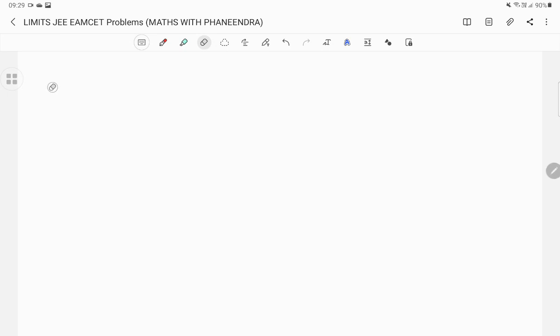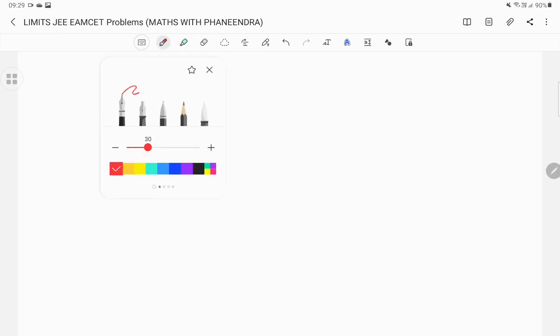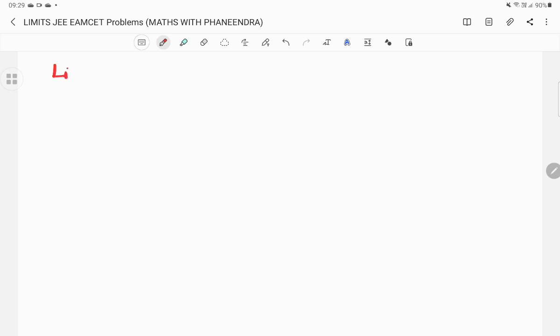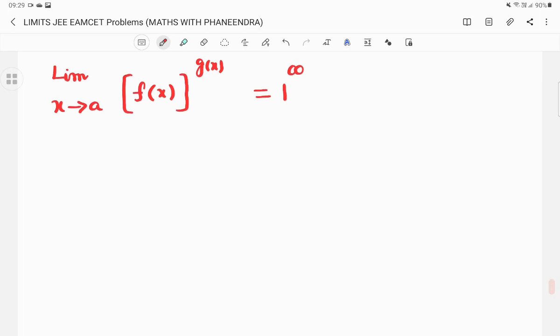Suppose the given limit, as x tends to a, of f of x whole power g of x, is of the form 1 power infinity. Suppose while applying the limit, it reaches 1 power infinity. So what do we have to do? Whenever the given limit reaches 1 power infinity, the given limit we can write it as,